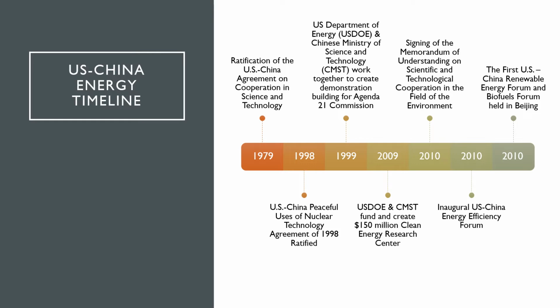Along with many other treaties between the two nations, this was the start of clean uses of nuclear technology as a form of energy, and continues to be useful to this day. In 1999, the U.S. Department of Energy and the Chinese Ministry of Science and Technology worked together to create a demonstration building for the Agenda 21 Commission. The Agenda 21 Commission came out of Rio's Earth Summit.